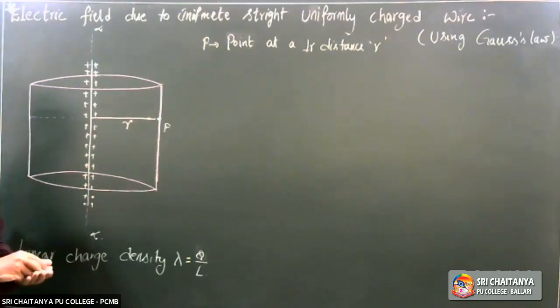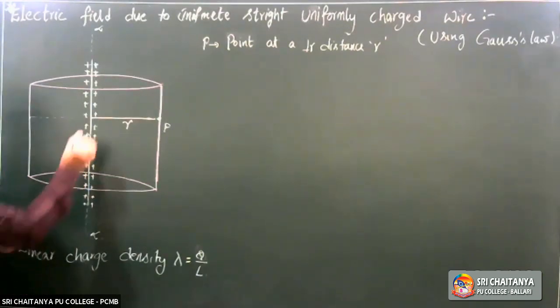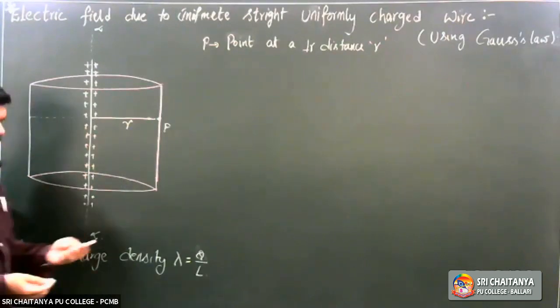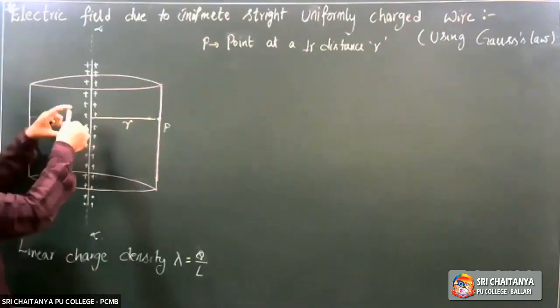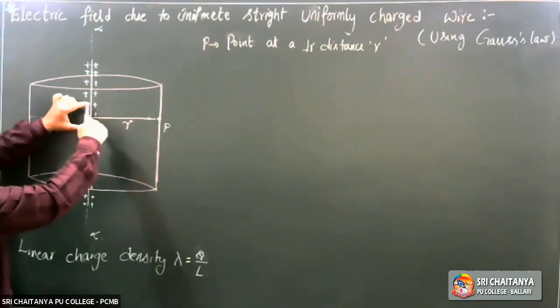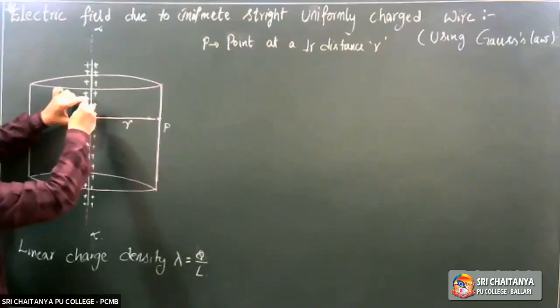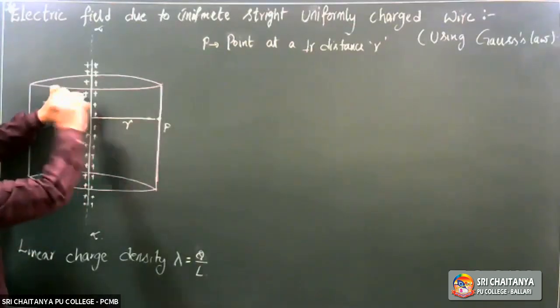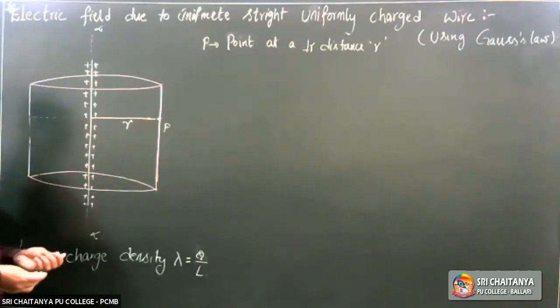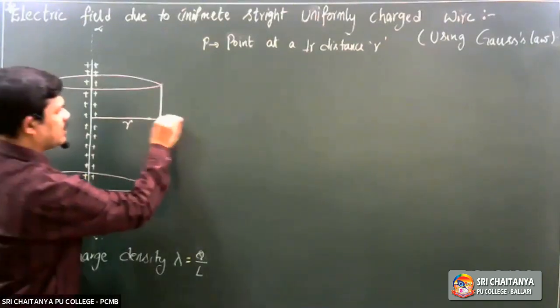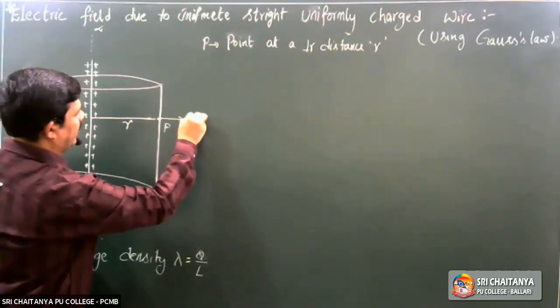Let us check whether the field is same here or not. If this is the wire, charge is present on it, the field acts as outward normal in this direction, in this direction, in this direction. It is just like an outward normal. In this direction, the field acts.